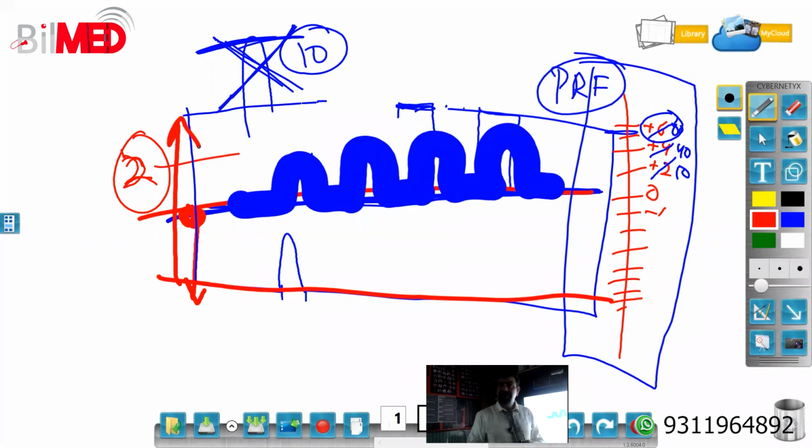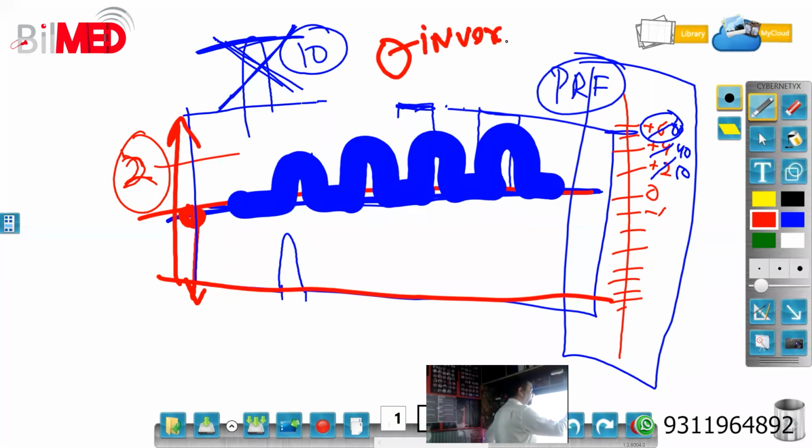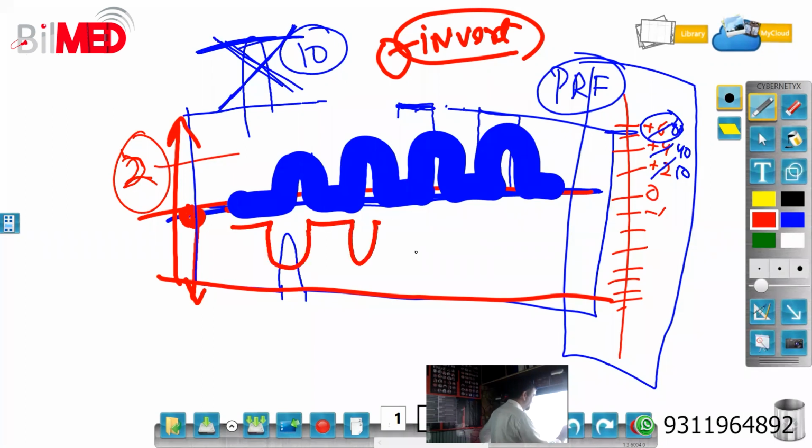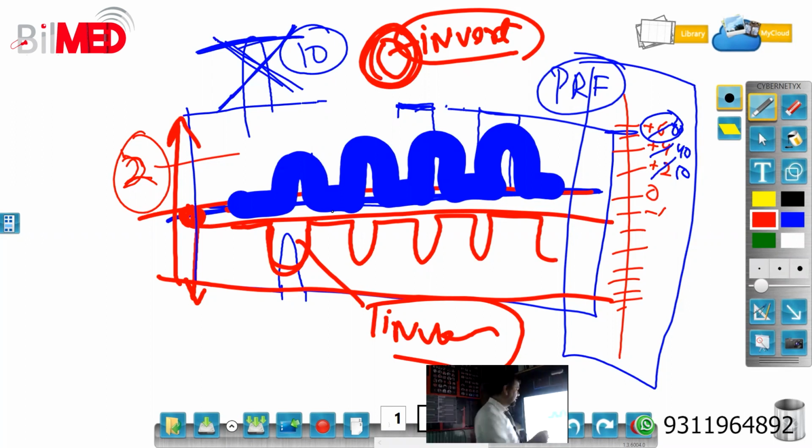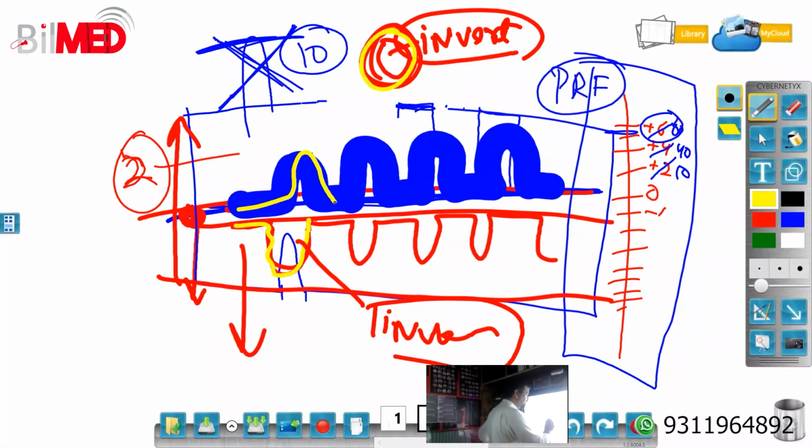And one more thing, there is an invert. What you are doing with invert? You are reversing. Now see, this wave will come on the opposite side now. That is invert. This is the baseline. So if you press this invert knob, it will come on the other side of the baseline. If it is already over here, then by pressing the invert, it will come on the other side. So it is getting inverted.